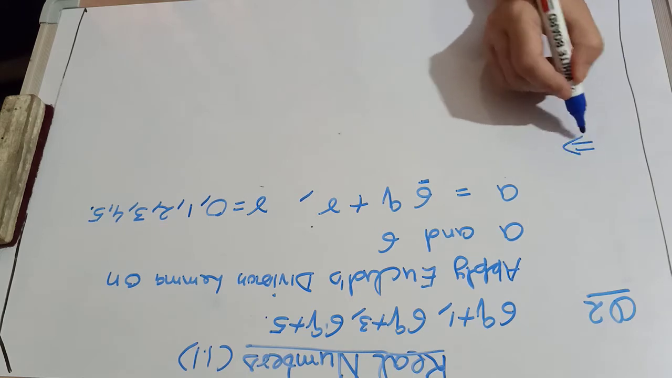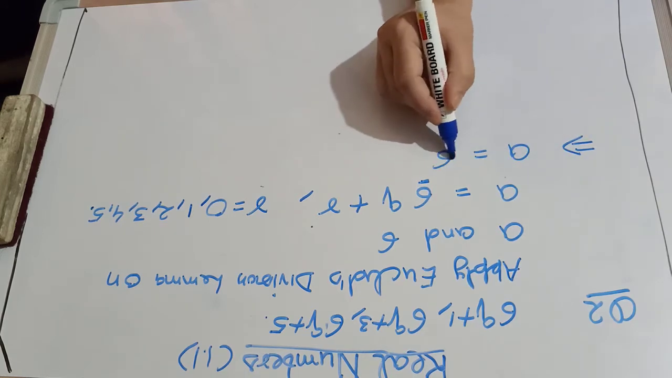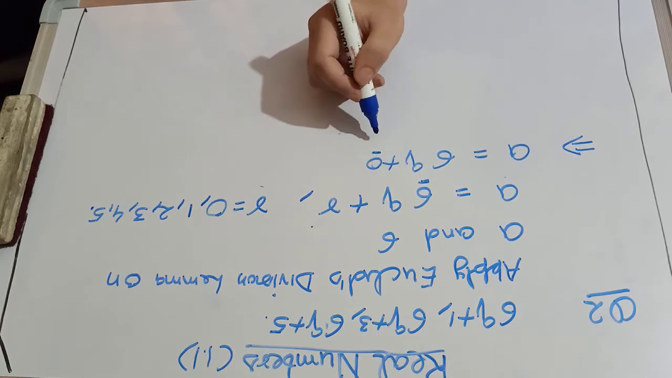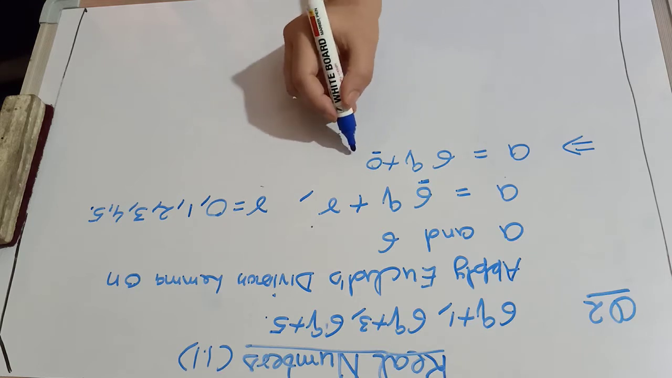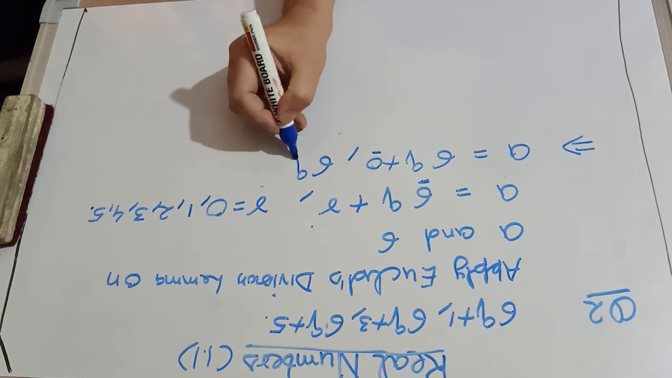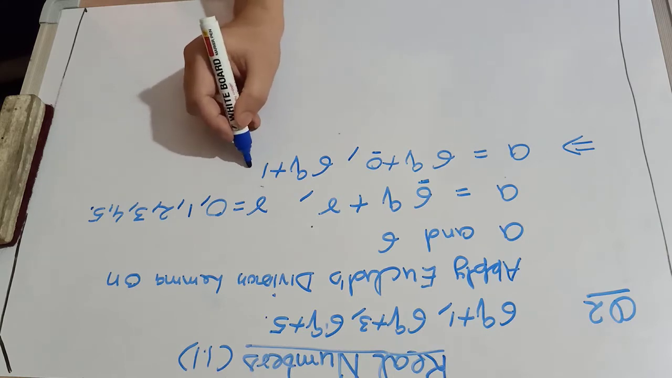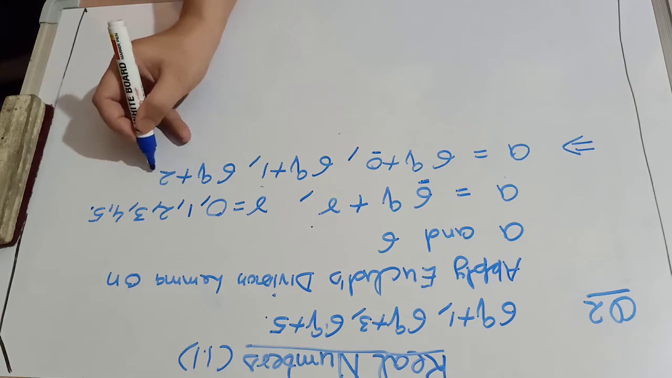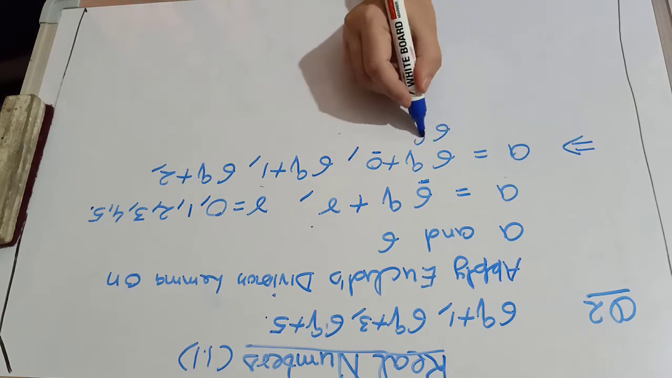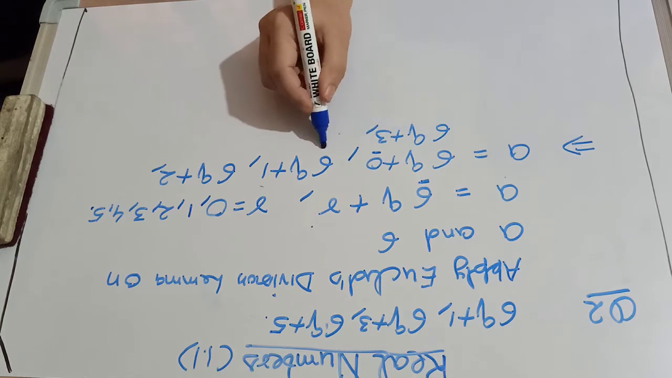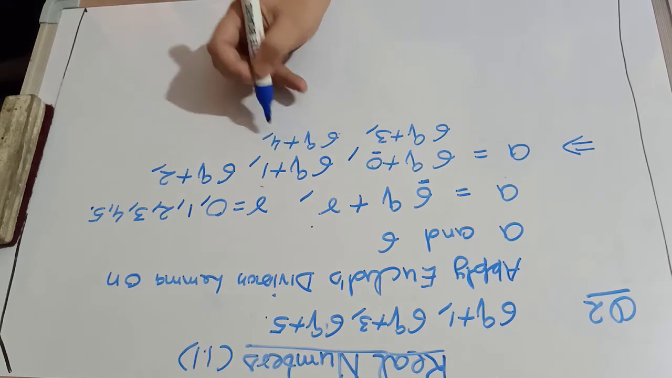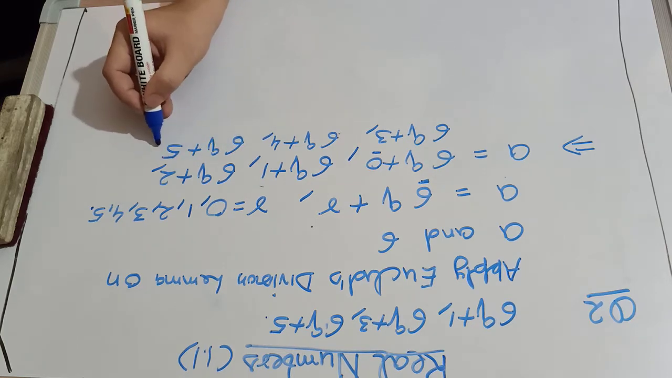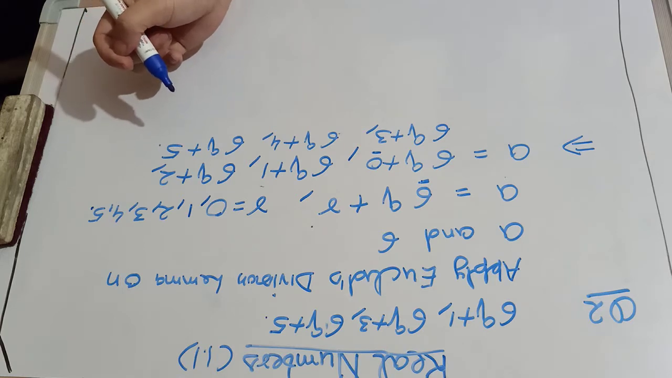Then what does it mean? a is equal to 6q plus 0, means first of all we just have taken the remainder as 0, or it can be written as 6q plus 1 if we take remainder as 1. It can be written as 6q plus 2 for remainder 2, 6q plus 3 when the remainder is 3, 6q plus 4 when the remainder is 4, and finally you can write it as 6q plus 5.